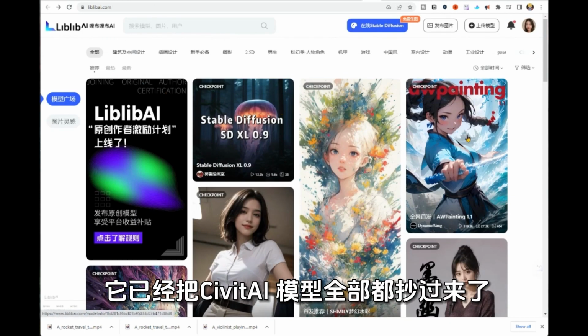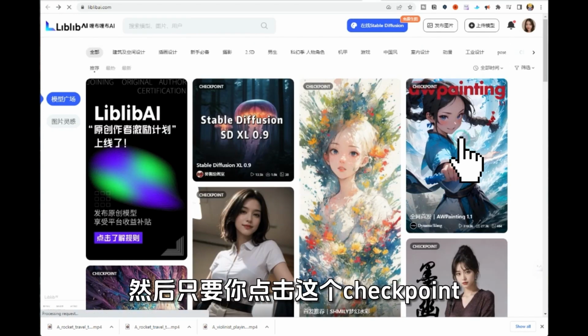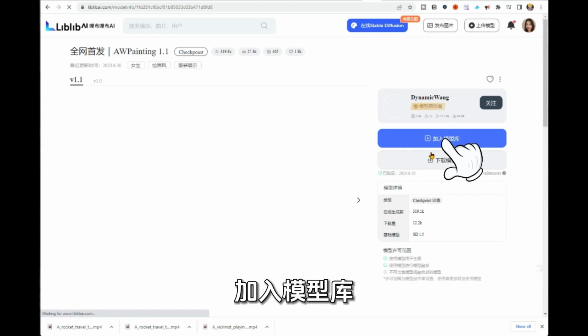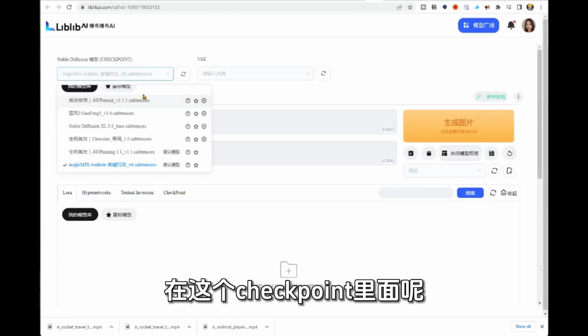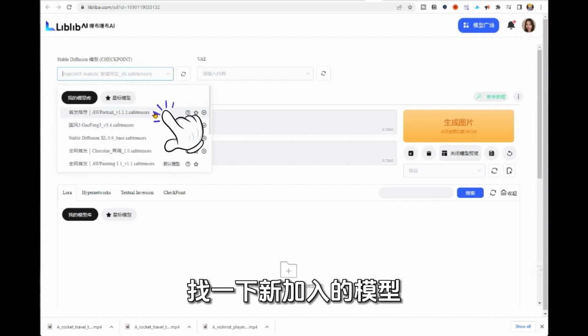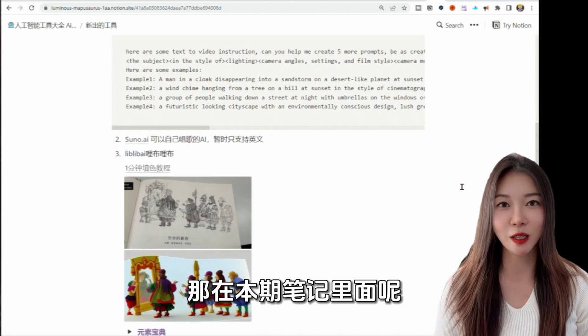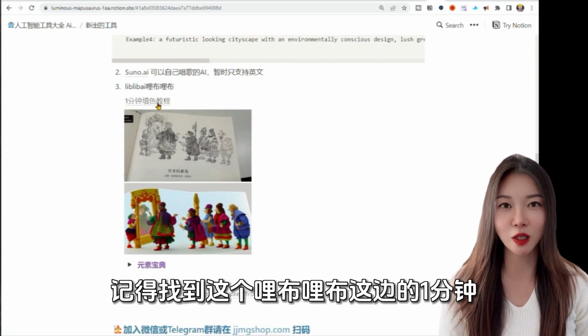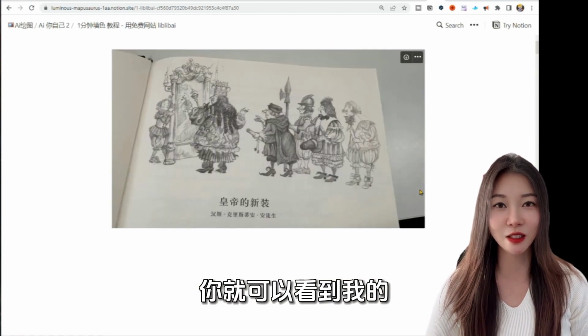Now let's take a look at the third tool, called Llama2. This is an online stable diffusion drawing website. It has copied all the models of Civitai, and then you just click on this checkpoint, add the model library, and then click online stable diffusion. In this checkpoint, find the newly added model. You can start drawing. Then in this issue of the note, remember to find this Liblib cloth.